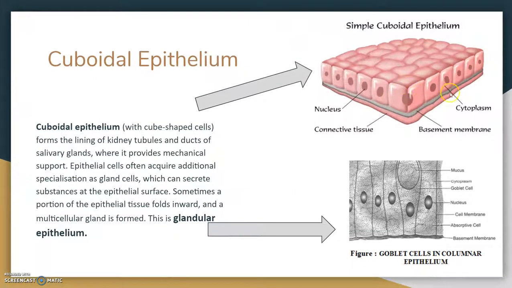Cuboidal epithelium is cube-like. You can see here these are cube-shaped cells, and they form the lining of the kidney tubules and the ducts of salivary glands, where it provides mechanical support.